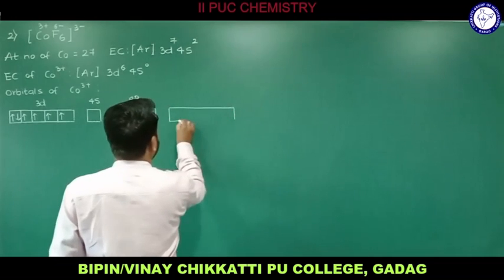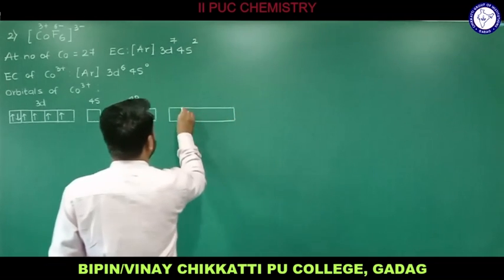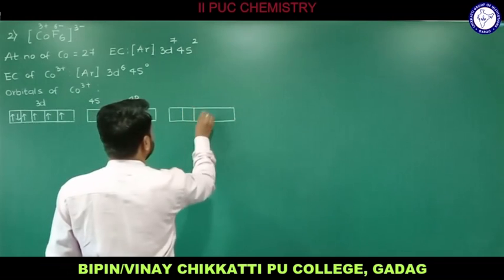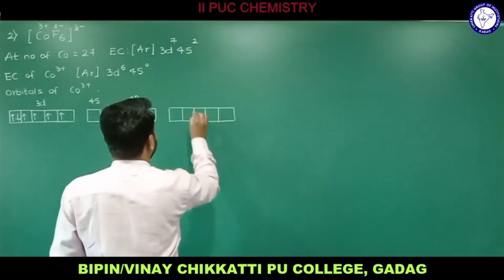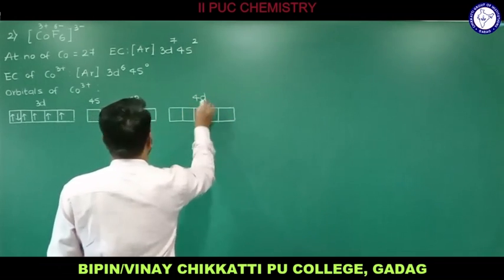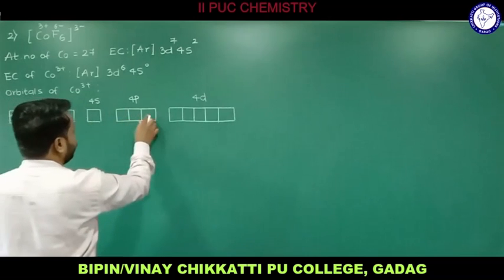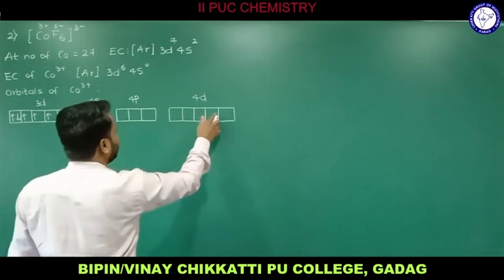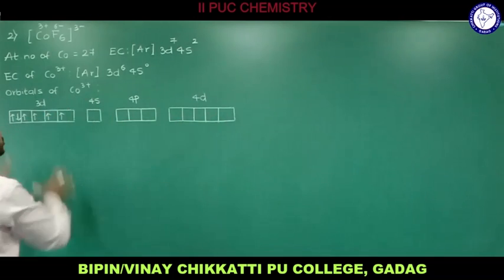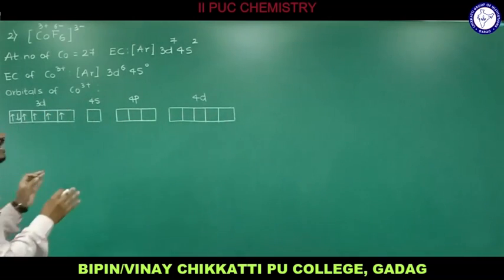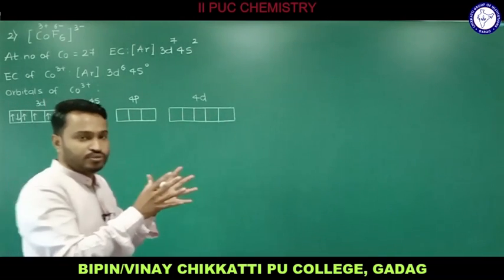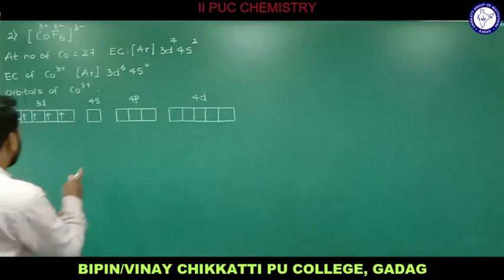Here also I need to consider d, therefore 1, 2, 3, 4, 5 we got, and this will be 4d. Now 1, 2, 3, 4, 5, 6, 7, 8, 9 we have, but since the coordination number is only 6 and we require only 6 vacant orbitals, how does this actually happen?